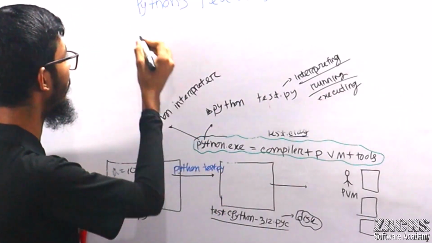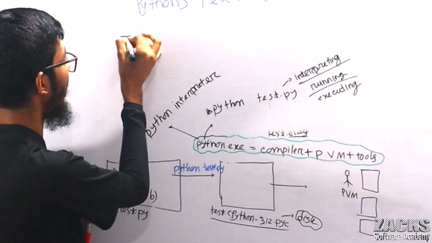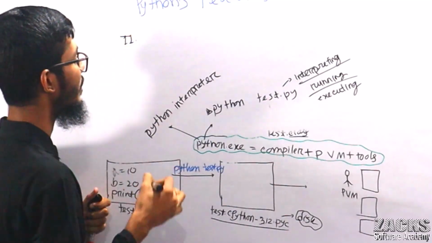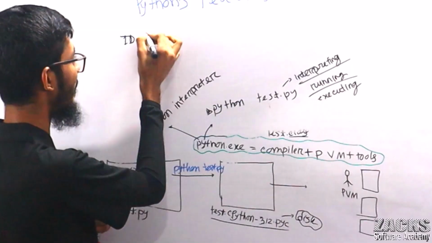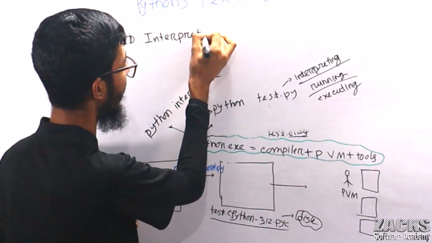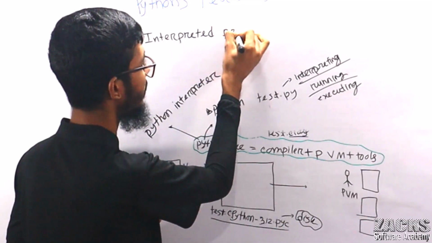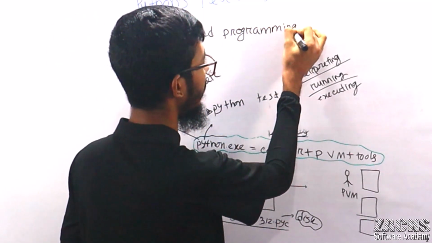So most people say, what is our point? Let me write here, point 10 or whatever the point number: Python is an interpreted programming language also.